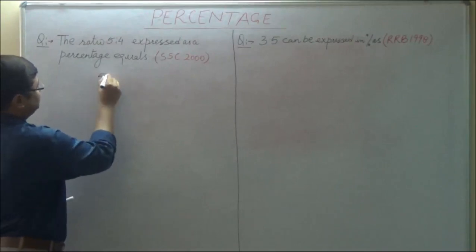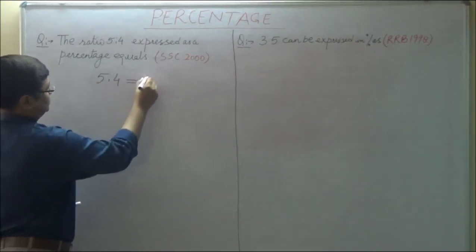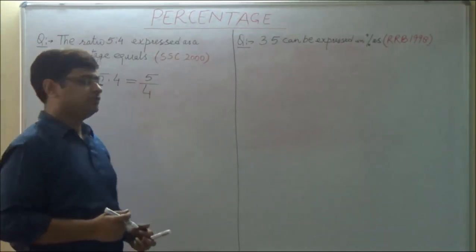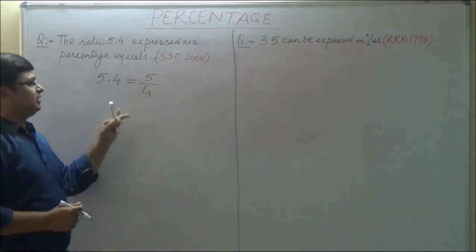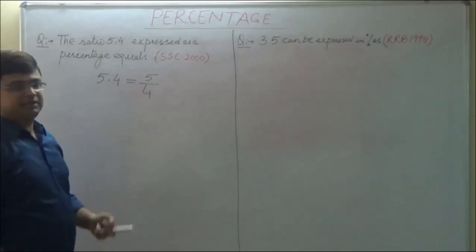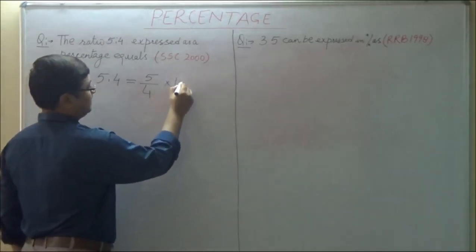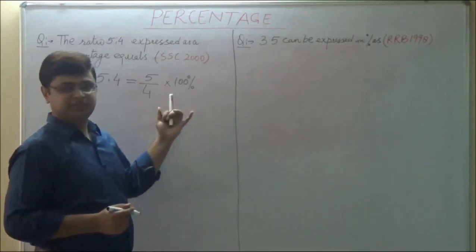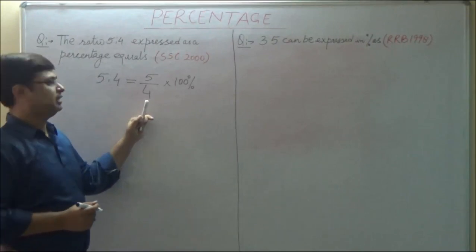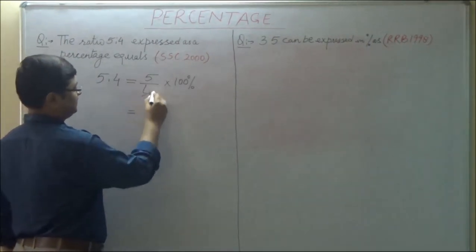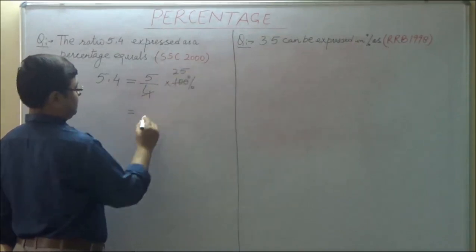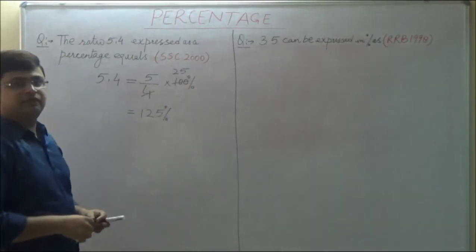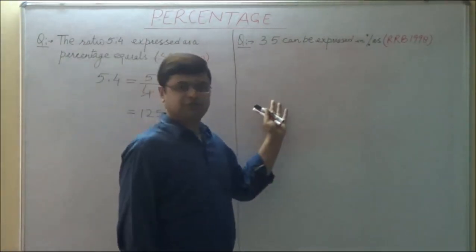See, ratio 5:4 is equals to 5 by 4. Ratio means division. This is equivalent to 5 by 4. And we have seen that if we want to convert any fraction into percentage, we simply multiply this by 100 and put a percentage sign in front, because percentage sign in itself means 1 by 100. So value of the fraction will remain unchanged. So calculate this. Answer will be 125%.